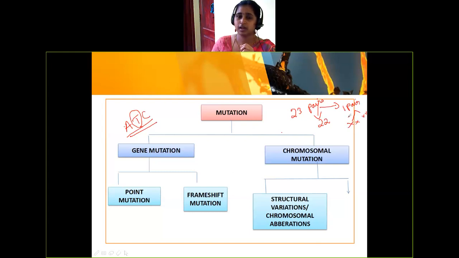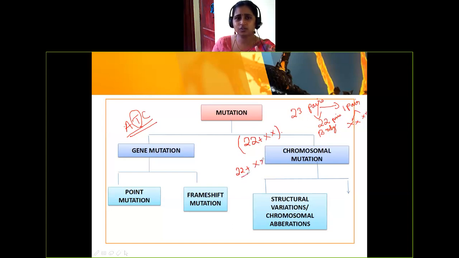And these 22 pairs are body chromosomes, the body characters. Now, how to represent the number of chromosomes? We represent the number as 22 body chromosomes plus XX; if I write that, she is a female. 22 plus XY, if I write, it is a male.